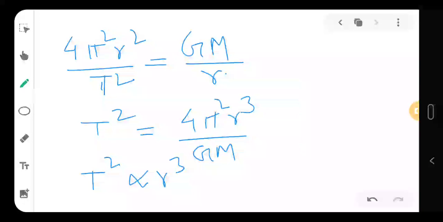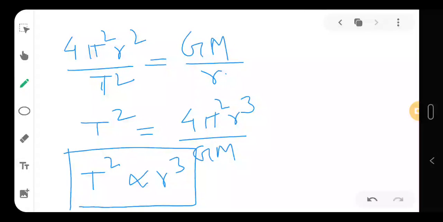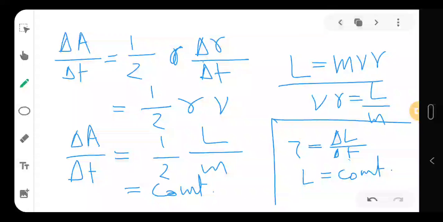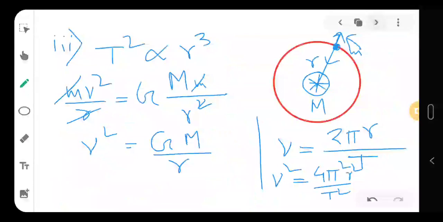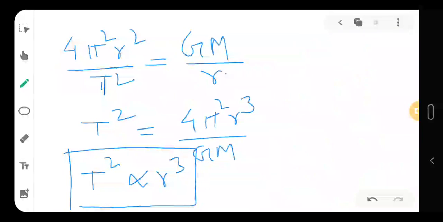So these two things are the proof for Kepler's laws of motion. This is the third one, and this is the second one, and the first one is just that when a planet is rotating, it will orbit in an elliptical orbit, and the star will be at one of the foci of that ellipse.